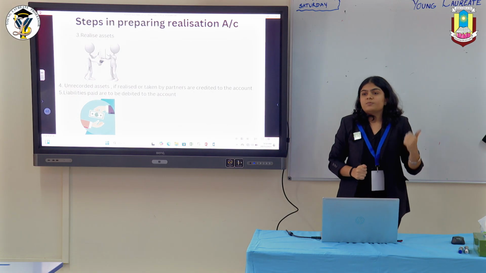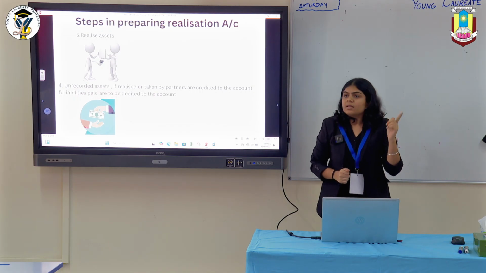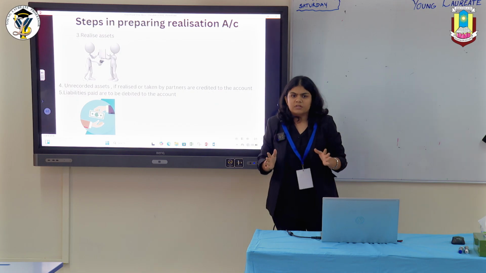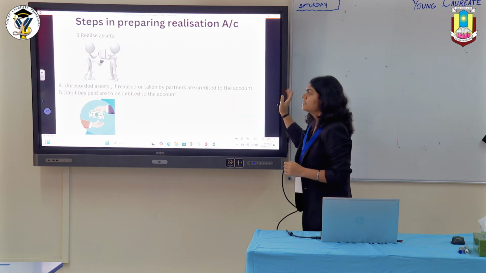So we debit all expenses and losses and we credit all incomes and gains. So when we sell an unrecorded asset, it's basically a gain for the firm. So you credit it to the realization account.